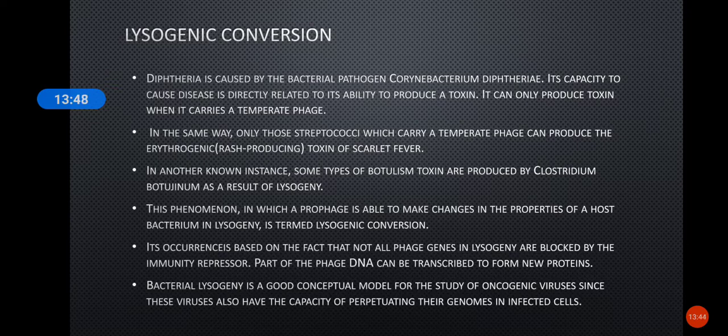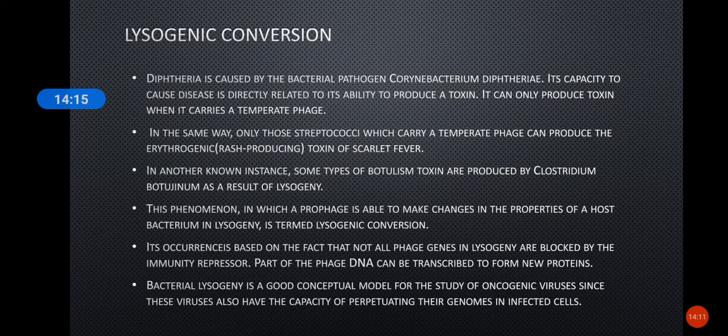Their capacity to cause this disease is related to the ability to produce a toxin, and they can only produce this toxin when they carry a temperate phage. So that temperate phage is giving this bacterium a property that is not its own. This process is called lysogenic conversion.